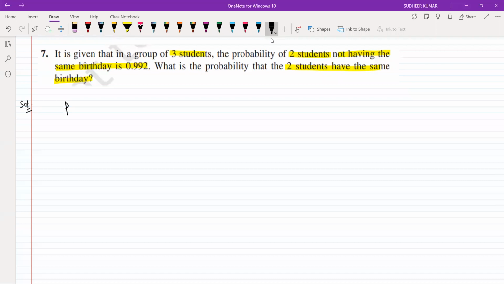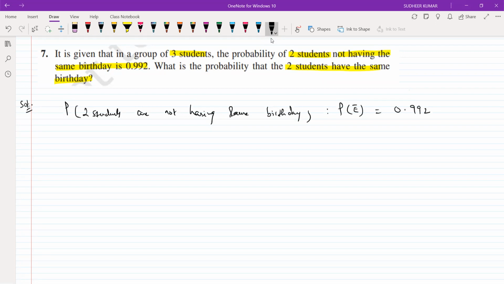First write the probability that 2 students are not having the same birthday. Consider it as P of not E, which is 0.992.